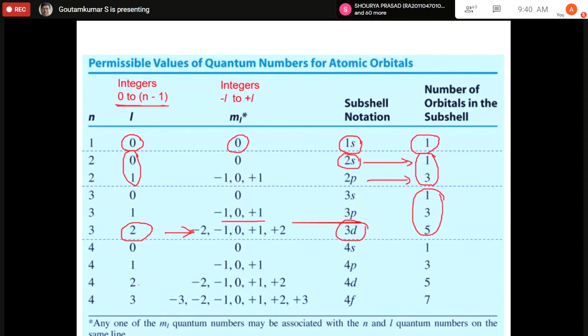When n is equal to 4, the first three are common like n equal to 3, but here another orbital comes in, which is called the f orbital. For f, there are 7 types of orbitals.